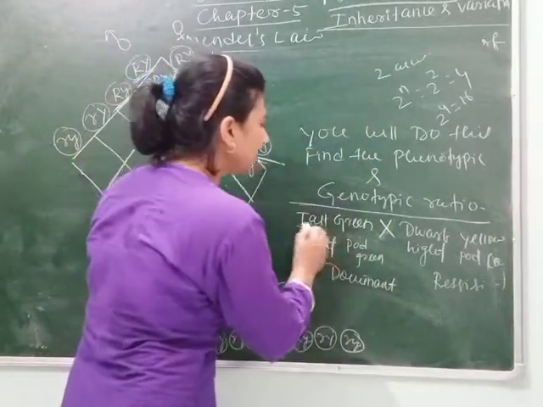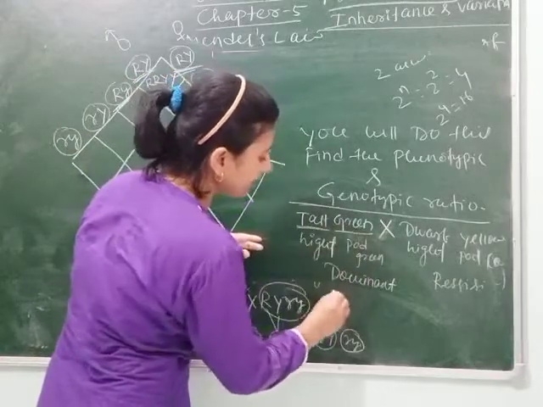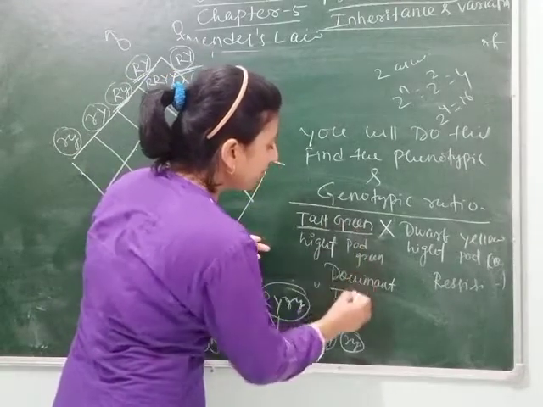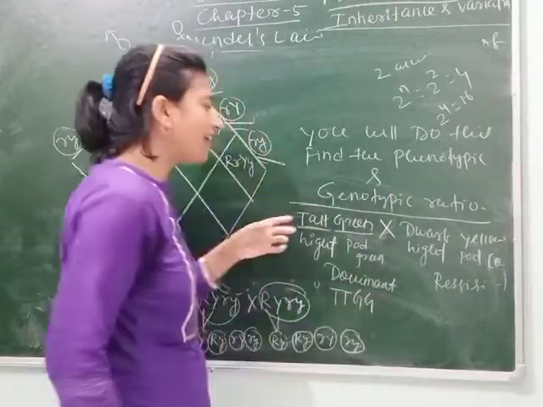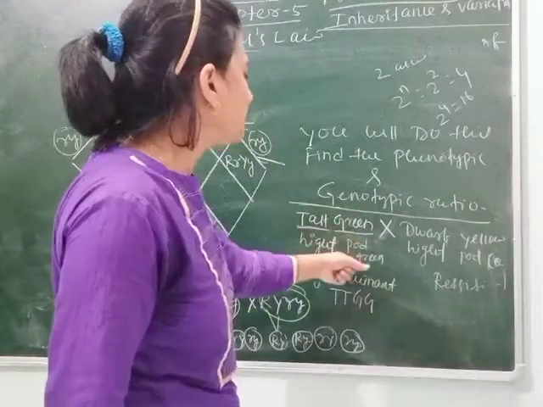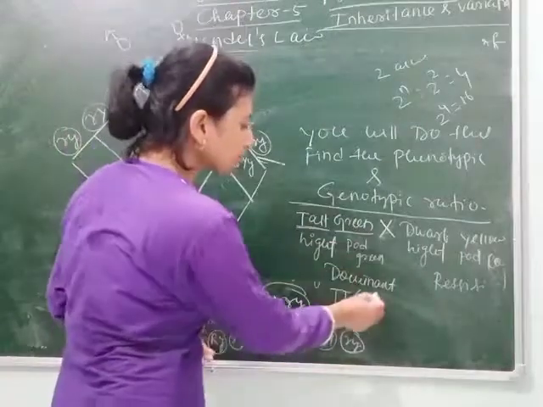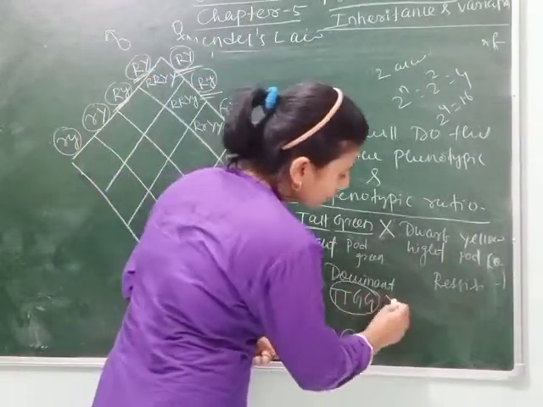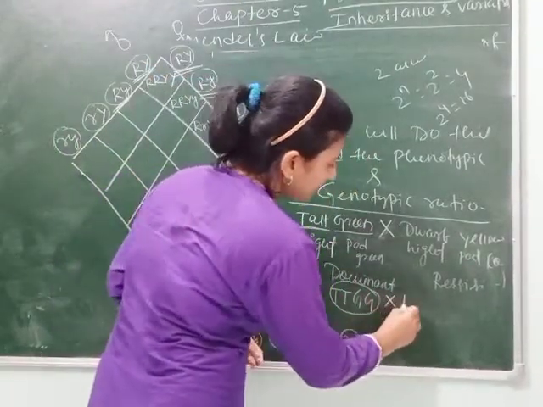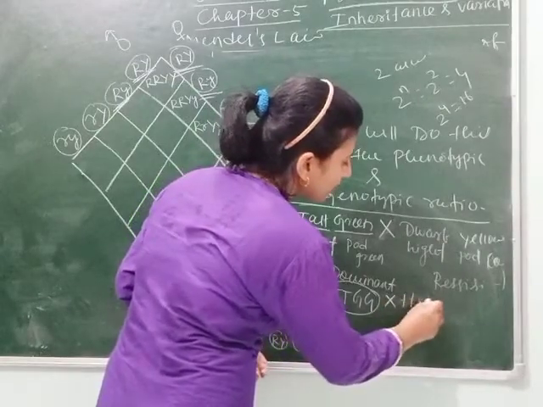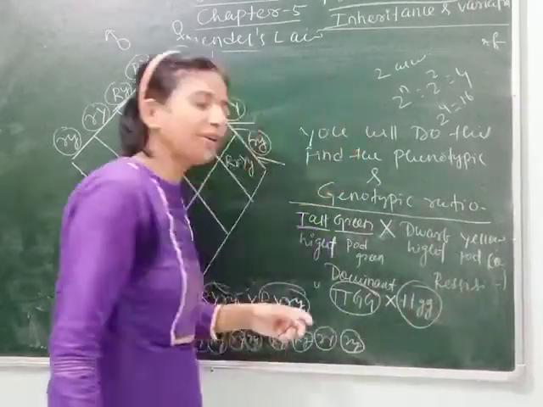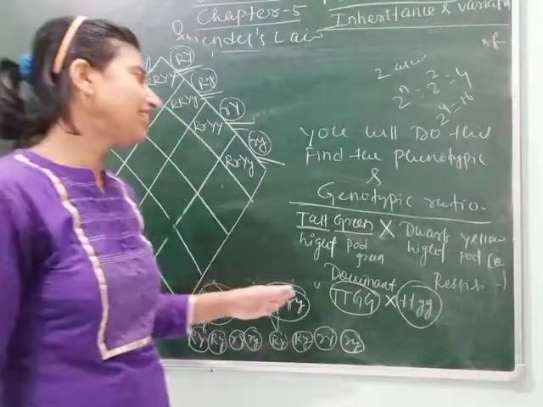For the dominant, you can take the letters capital T capital T for tall, and capital G capital G for green, and here we are considering the pod color. So pod color green is dominant. So you should do this yourself with small t and small g. Also find out the phenotype and genotype, then send it to me.